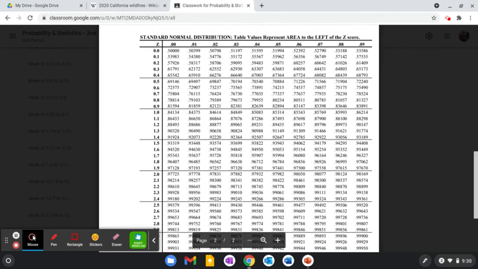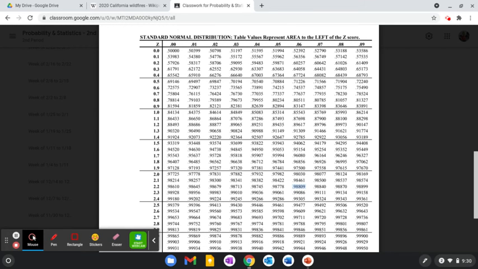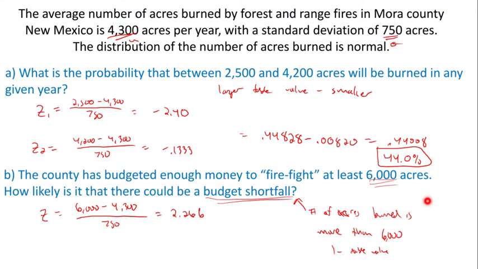.26 is going to be here. 0.98809. 1 minus 0.98809. All right. So that's going to be a really small percentage, right? 0.0119.